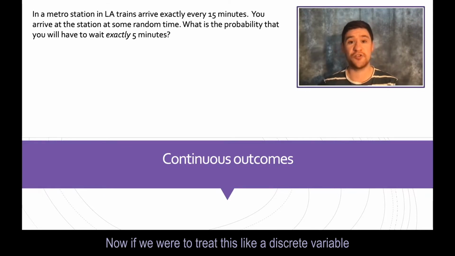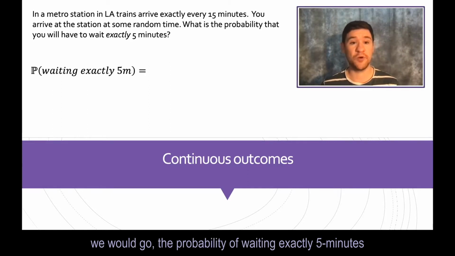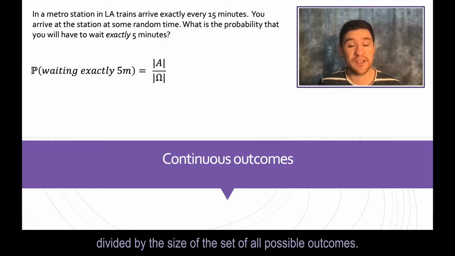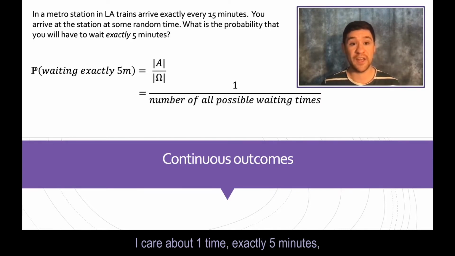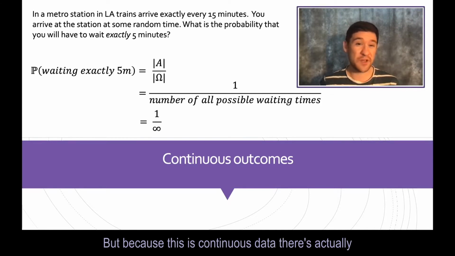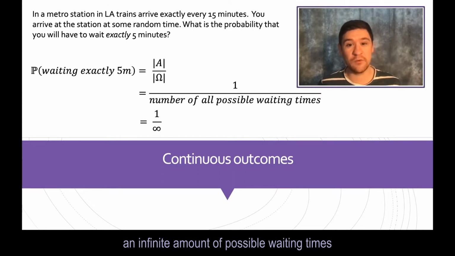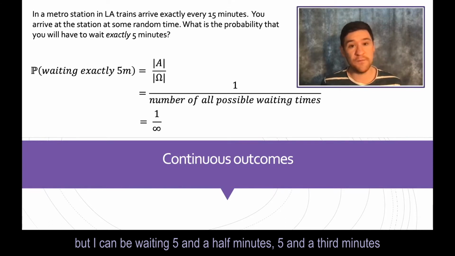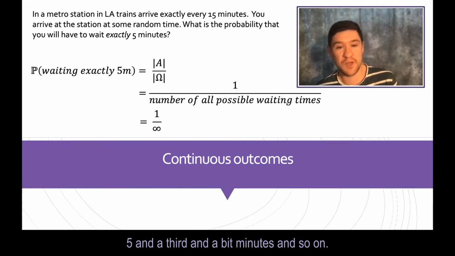Now if we were to treat this like a discrete variable, we would say the probability of waiting exactly 5 minutes is the size of the set of all the outcomes I care about divided by the size of the set of all possible outcomes. I care about one time, exactly 5 minutes, and I want to divide that by the number of all possible outcomes, all possible waiting times. But because this is continuous data, there's actually an infinite amount of possible waiting times. I can be waiting 5 minutes, but I can be waiting 5.5 minutes, 5 1/3 minutes, 5 1/3 and a bit minutes, and so on.